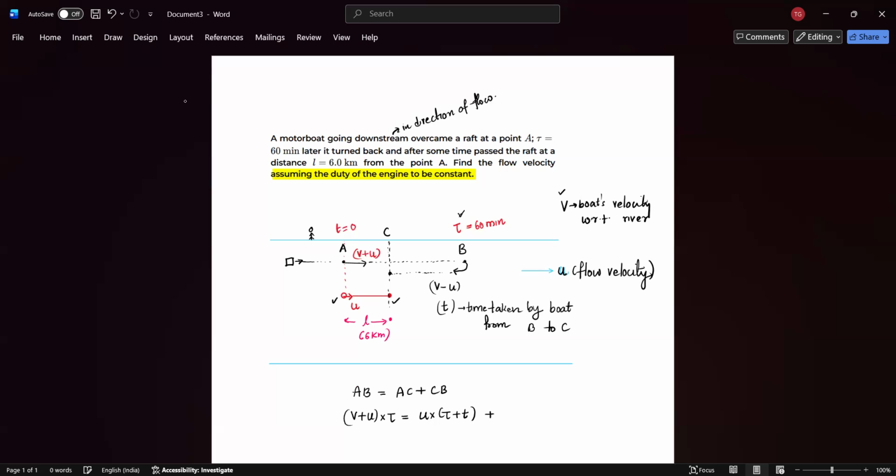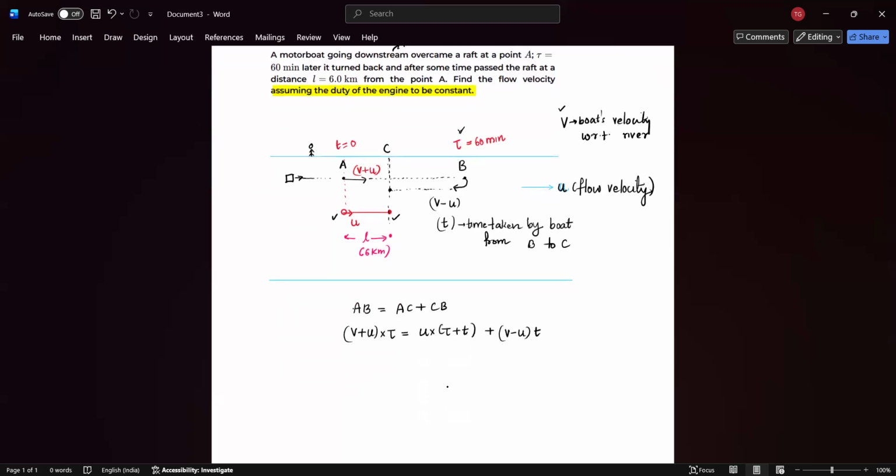Plus CB. CB, we know, if you consider the speed of the boat from B to C, that is V minus U, the time taken by the boat from B to C is T. Now we can simplify this.